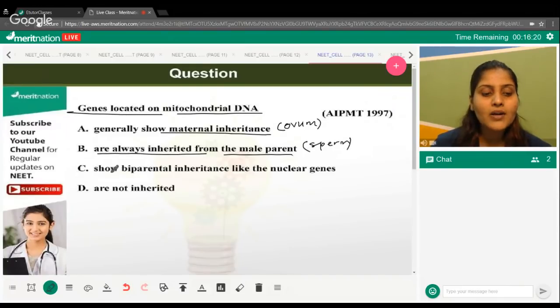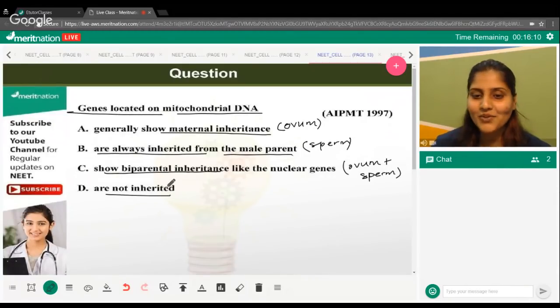Option C: they are showing biparental inheritance, like they are coming from both, from both ovum and sperm. Is that what you think? And option D: they are just not inherited at all. You have to make your own novel mitochondria. You do not get it from either of the parents. So, let me have the answers, and this is going to be a fun question.